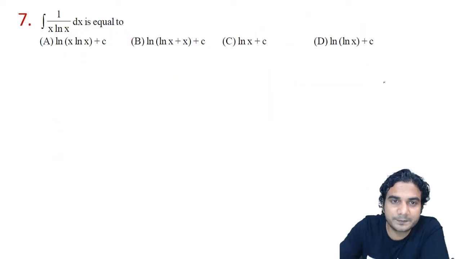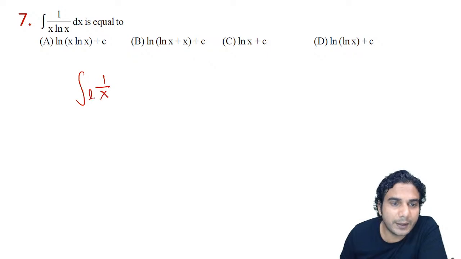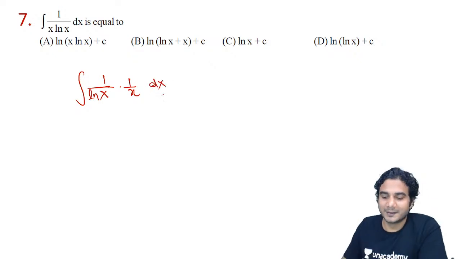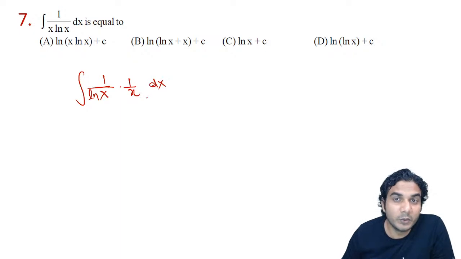Let's do one problem. Let's do this one. See how to do it. It is integral of 1 upon ln x into 1 upon x into dx, all right? So what will be the answer of this? Whose derivative is present? So obviously derivative of ln x is present.